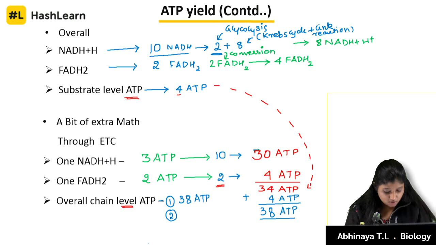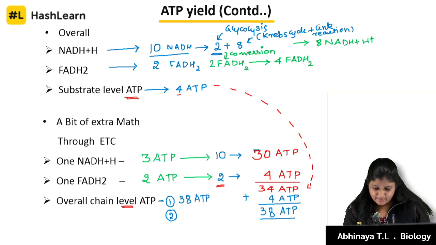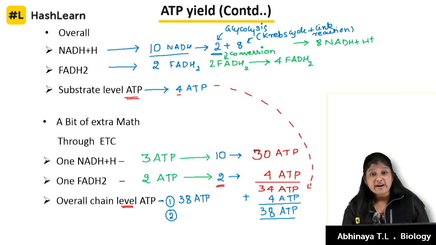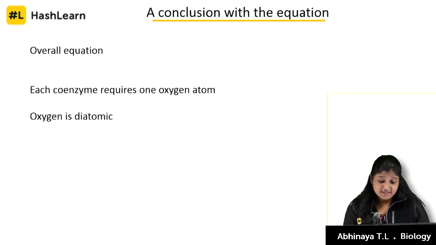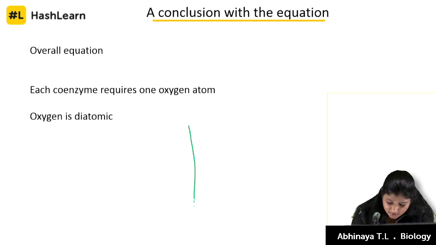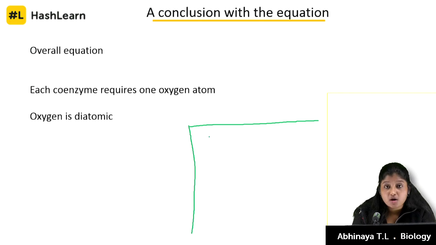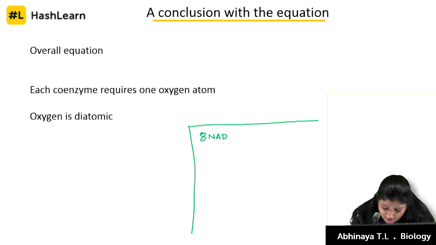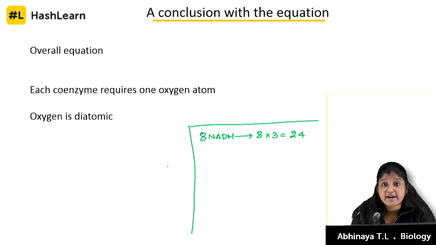Now let's use the next slide. I think there is no space here to write. So for now we are going to calculate with 8 NADH, 4 FADH2 and 4 substrate level phosphorylation. If 8 molecules of NADH are produced, 8 into 3 is 24.